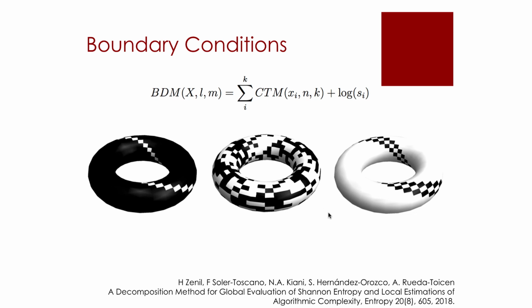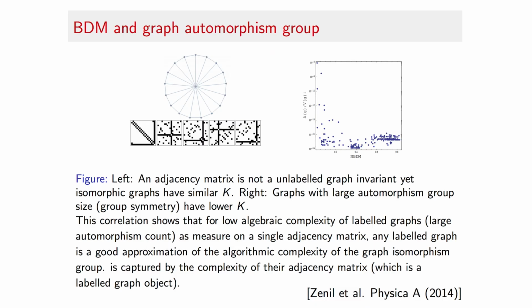Something that we have also numerically shown is that the complexity of any adjacency matrix of an unlabeled graph is, in practice, a good approximation of the complexity of the labeled graph, and the other way around. We have also provided evidence that our methods were able to deliver the expected numerical results, showing not only that unlabeled graphs with different adjacency matrices have about the same complexity, but also that graphs that belong to larger automorphism groups were less complex than graphs that belong to smaller automorphism groups.